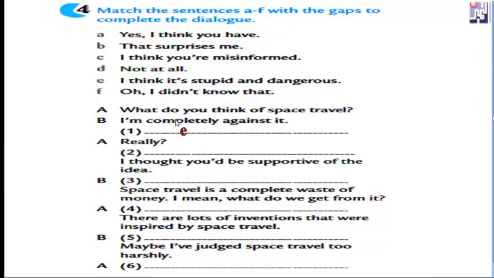So here you have to look at the sentence and choose from these sentences. Number 2: really, I thought you would be supportive of the idea. Take care in B. That surprises me. In the second one, we will choose B, that surprises me. What about number 3 here? Have a look at it carefully, dear students. Space travel is a complete waste of money. Here we choose D. If you look at D, not at all. Write it here. What about number 4 here?